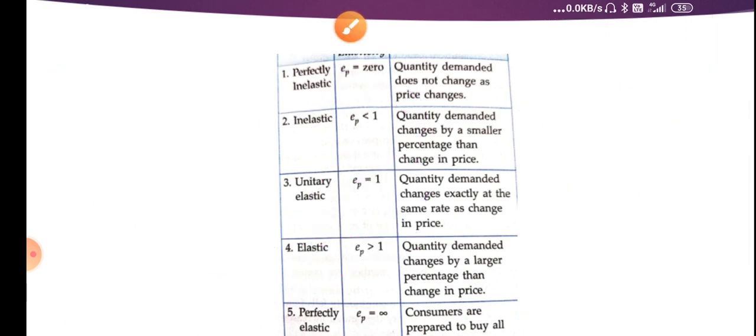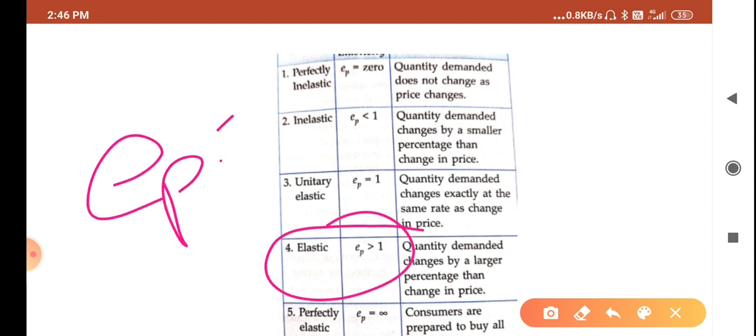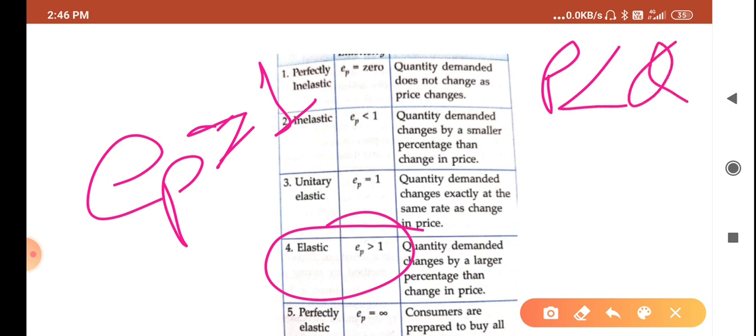And the fourth one is elastic, where EP is more than 1. Elastic means there is little change in the price and more change in the quantity demanded. The change in quantity demanded is more than the change in the price. That is known as elastic.